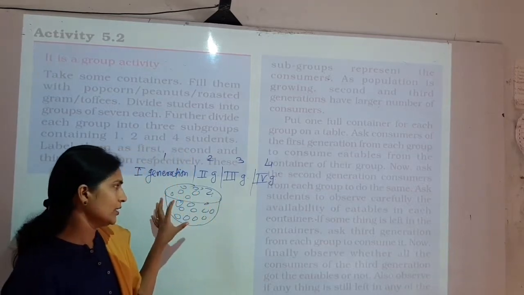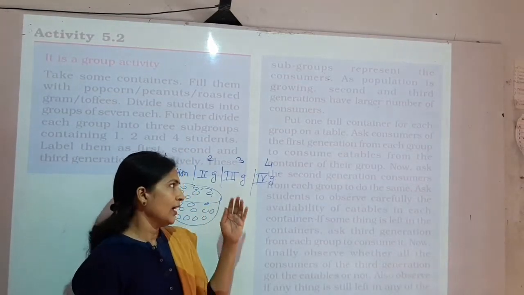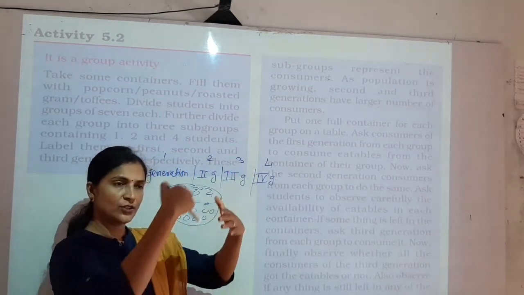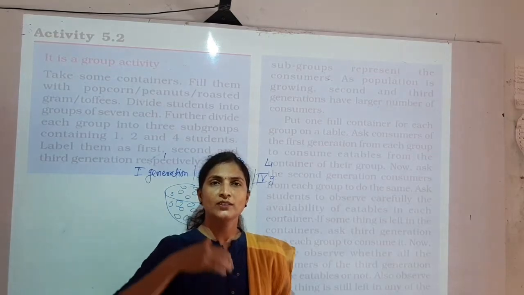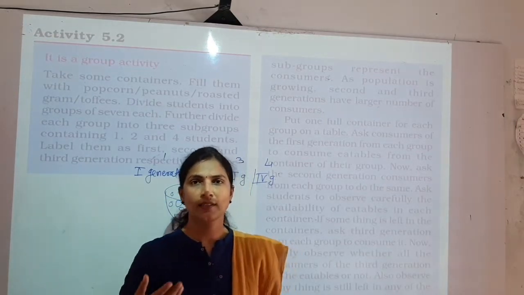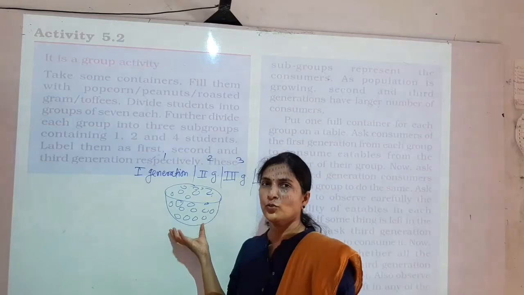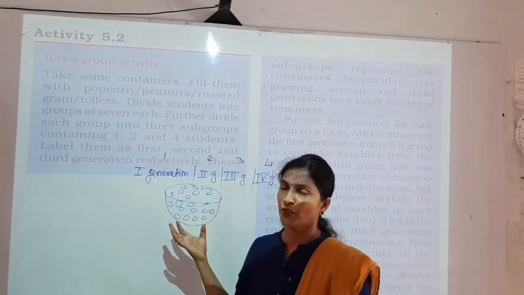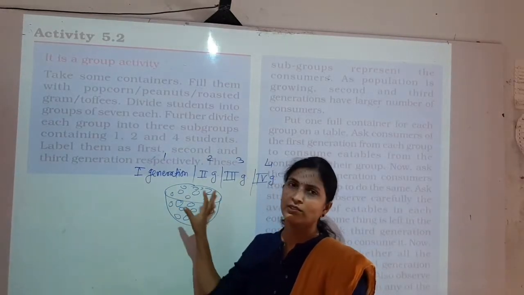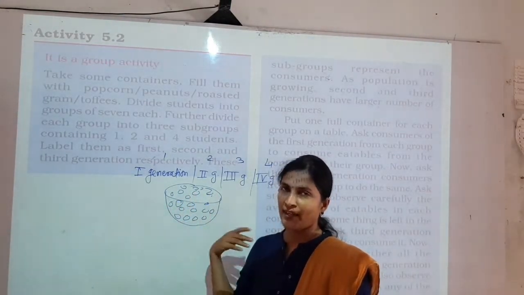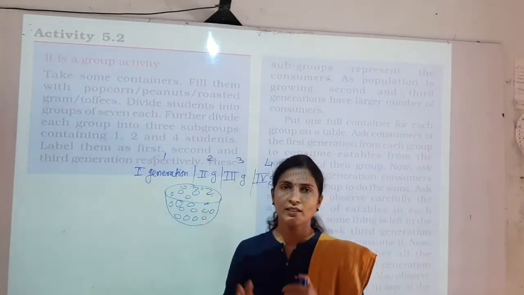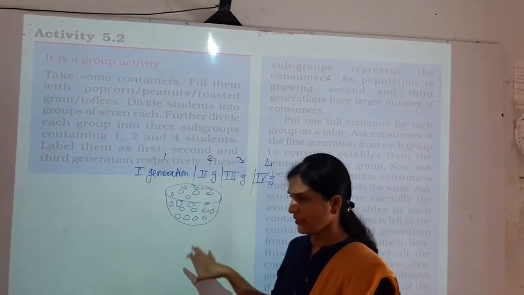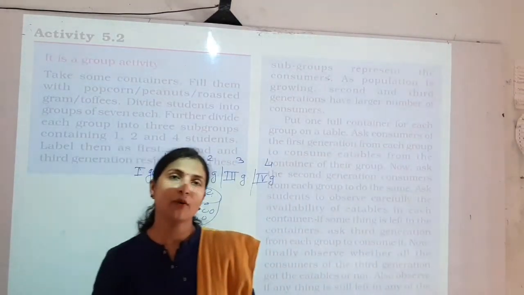Means if you see, the groundnuts are limited in quantity and the number of population, the students 1, 2, 3, 4. So as generation increases, the number of students, or the number of consumers, increases, but the groundnuts are limited. So at one time all the groundnuts are going to finish. If we do not use this properly, then definitely it will get finished and the generation will not get anything ahead. So this example is given to explain about the petroleum.